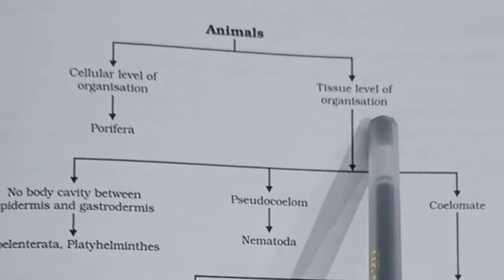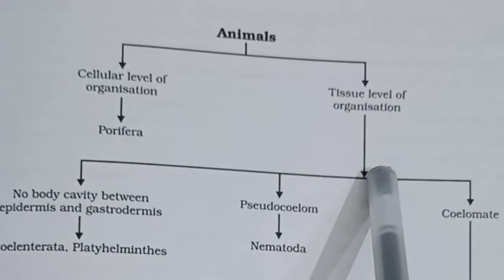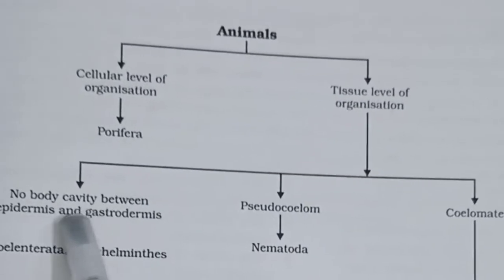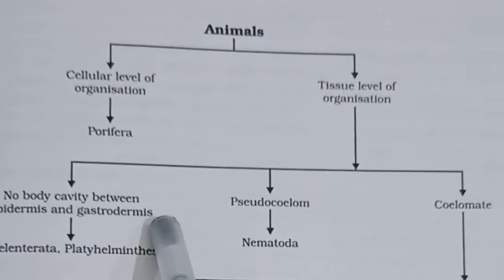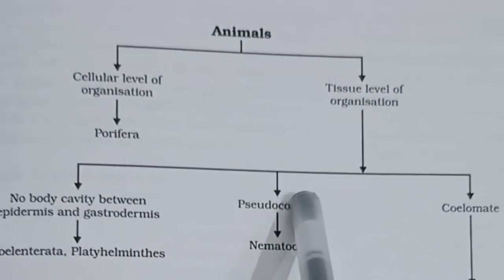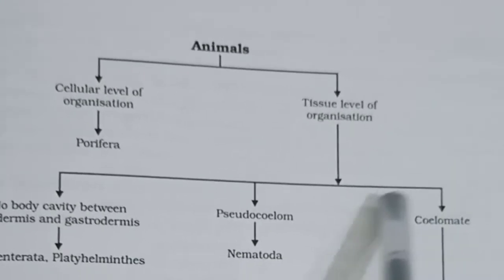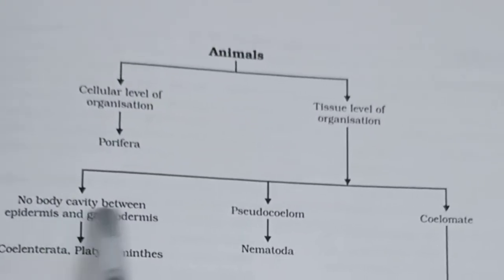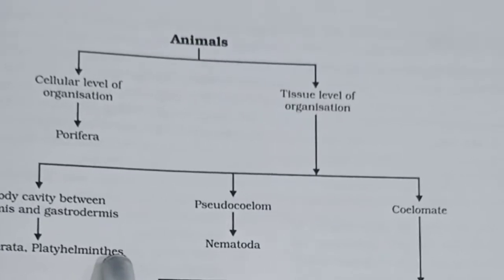When they are multicellular, then we check whether there is a body cavity between the epidermis and gastroderm, and whether they have a body cavity. Now if they have no body cavity, then they may be grouped as Coelenterata, Platyhelminthes.